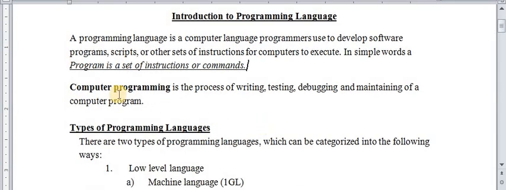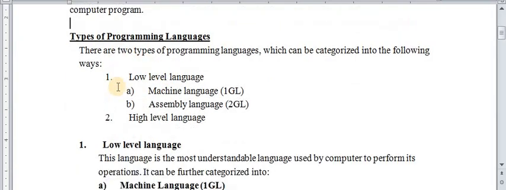Okay, what is computer programming? So computer programming is the process of writing, testing, debugging, means find out the errors and removal of errors, and maintaining of a computer program. So this is the computer programming. Okay, in 11th class you have to write the program in Python. So you have to write the program, you have to test the program, you have to debug the program, and you have to maintain the program also.